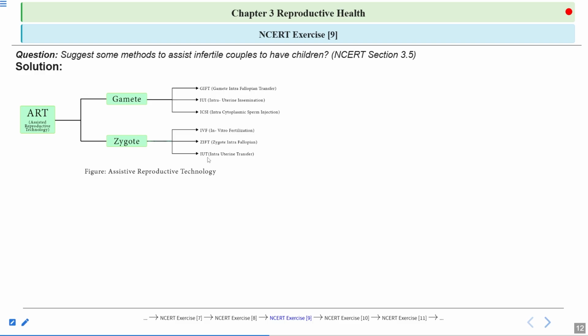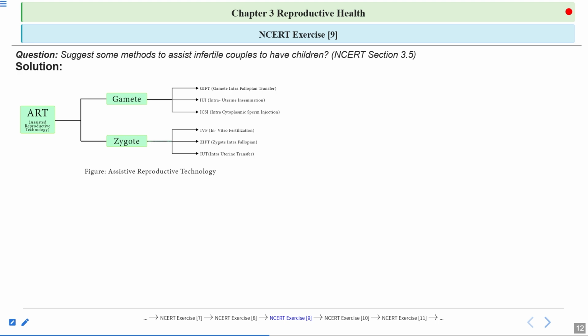Next one is intrauterine transfer. Here, when the embryo reaches the uterus, it has divided further in the natural conditions. So the embryo consisting of more than 8 blastomeres is transferred into the uterus.